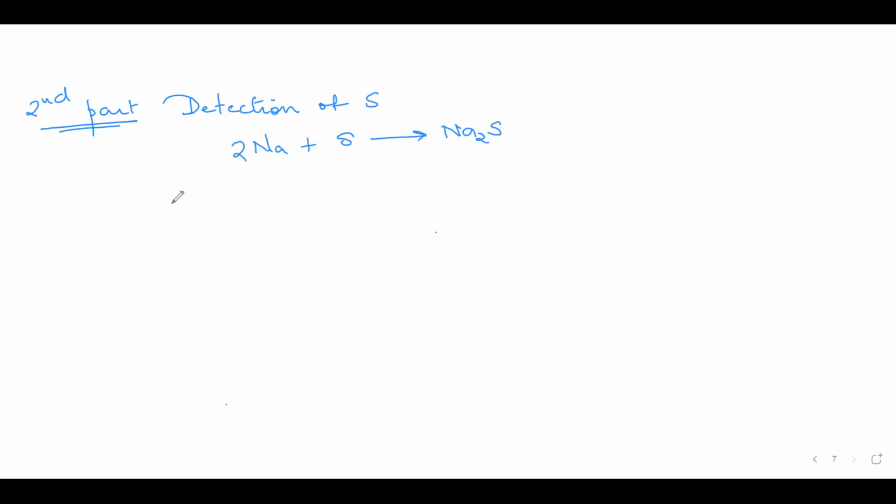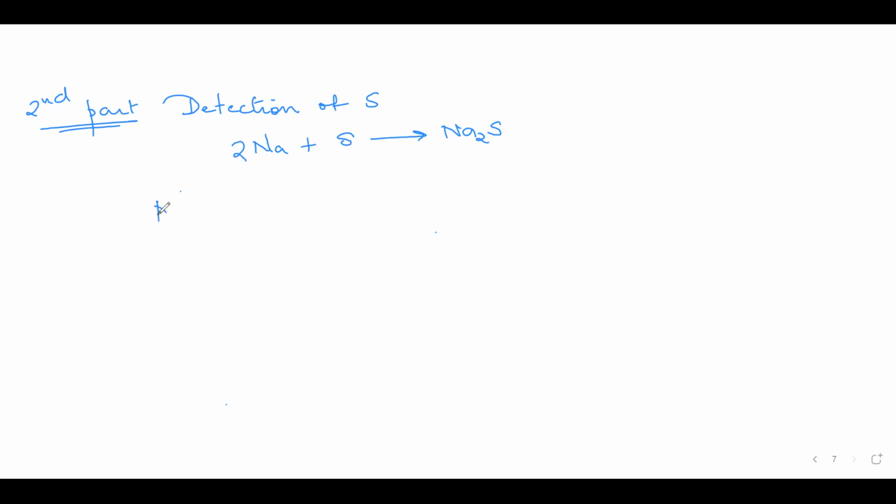Then the second part of the filtrate. The test for sulfur. If sulfur is present in the organic compound, that has reacted with sodium to form sodium sulfide. So now you have to test for sulfide ion. Okay. Test for sulfide ion is done how?